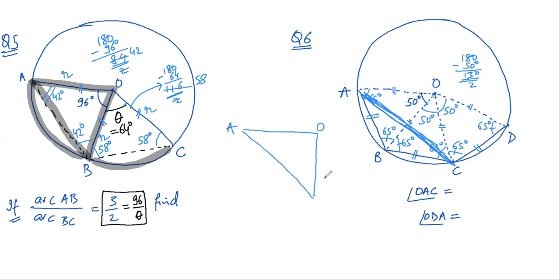This AOC, because these radii are equal. Now this whole triangle is an isosceles triangle because this side is equal to this side, and whole of this angle is 100 degrees. So same logic, this will be 40 degrees, this will be 40 degrees. So OAC will be 40 degrees.